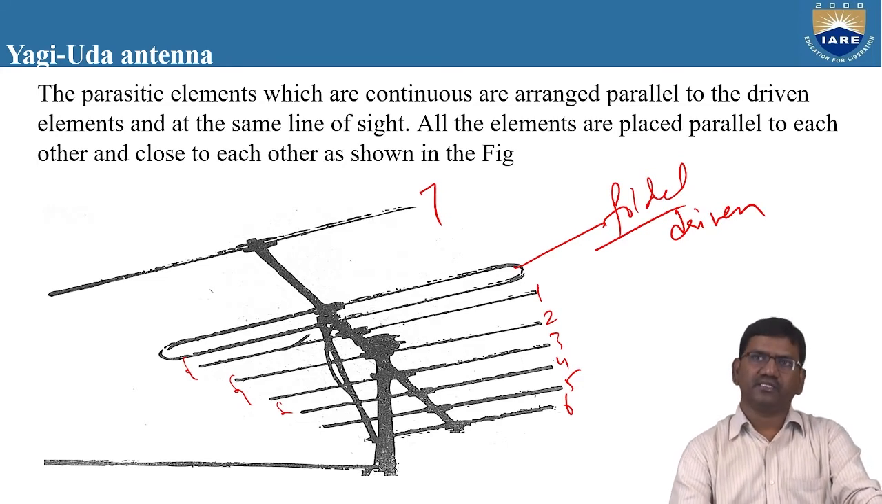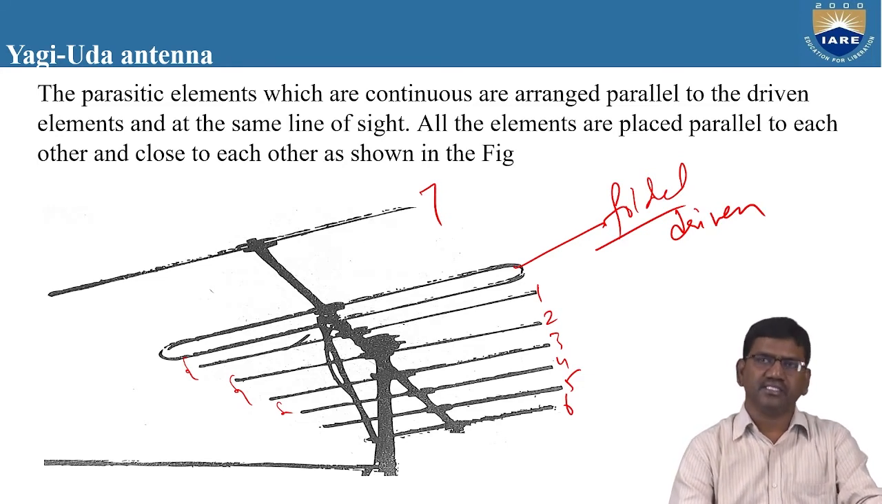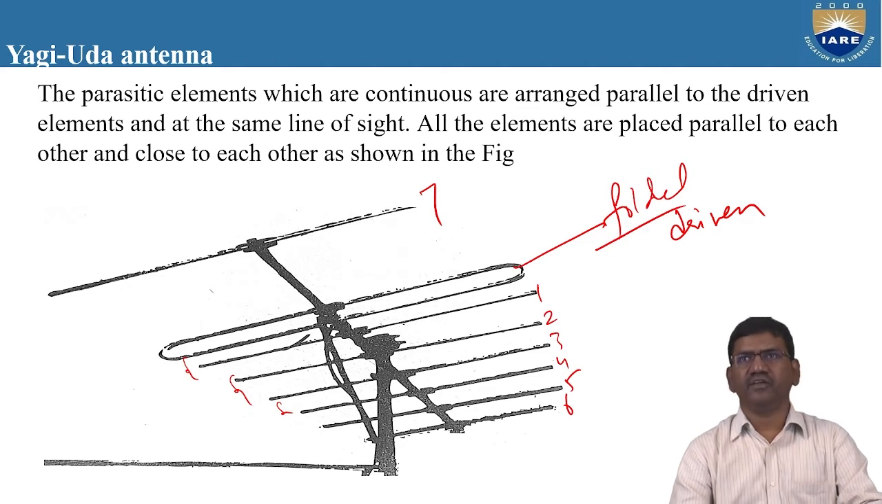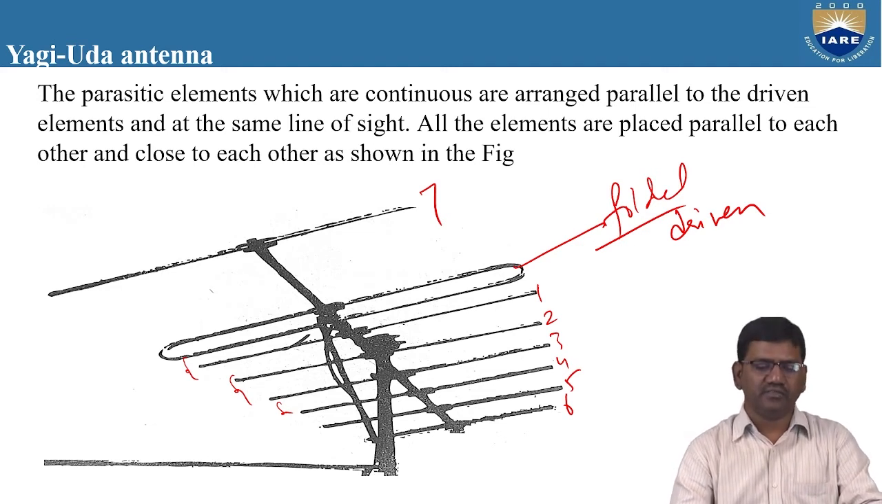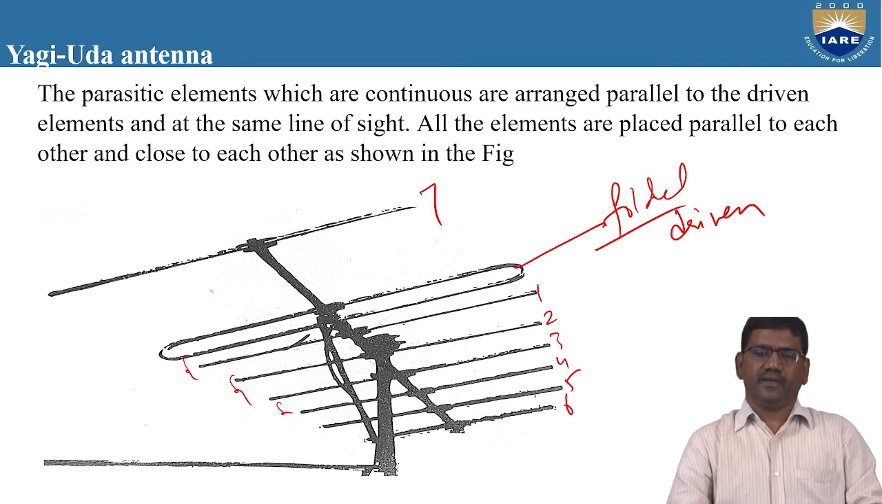All these elements arranged in parallel adjacent to the driven element, we call parasitic elements. These parasitic elements are arranged in parallel to the driven element and are all in the same line of sight, that means all in the same path. And all the elements are placed in parallel to each other and also close to each other.